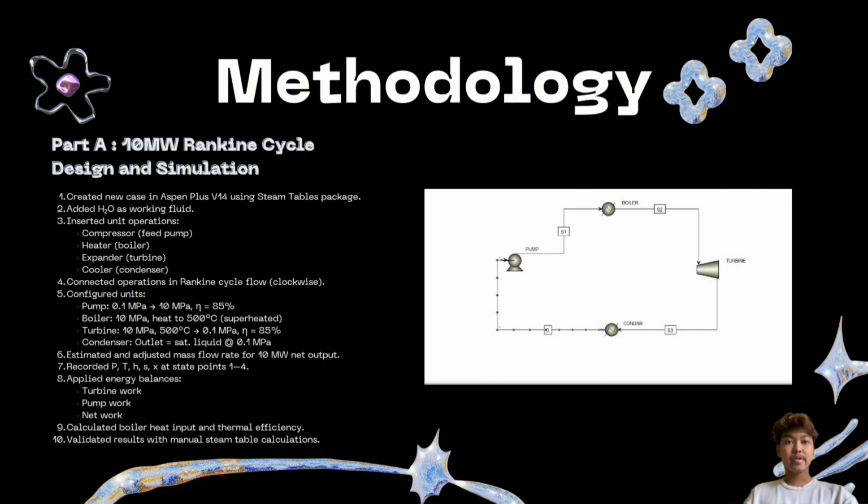So I will be presenting the methodology part for our Rankine cycle simulation project, which will be divided into two parts, the 10 megawatt base case and the 20 megawatt modification. For part A, 10 megawatt Rankine cycle design and simulation, we begin by creating a new case in Aspen Plus V14, which is a process simulation software used for thermodynamic systems. The steam tables package was selected to ensure accurate steam and water property data.